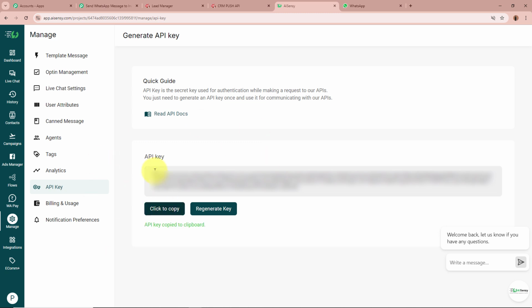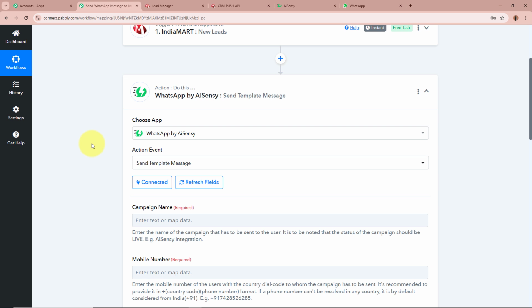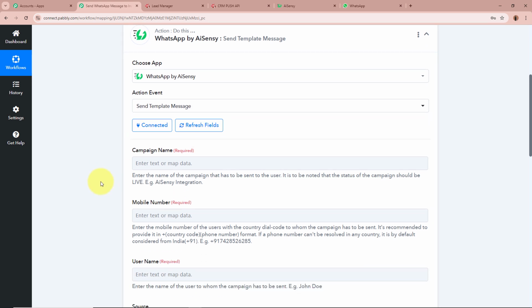What I'm going to do is copy this key from here, paste it right over here, and then click on this Save button. As I've done that, you can see WhatsApp by AI Sensei is now successfully connected to Pabbly Connect. After connecting, it is asking for the campaign name.